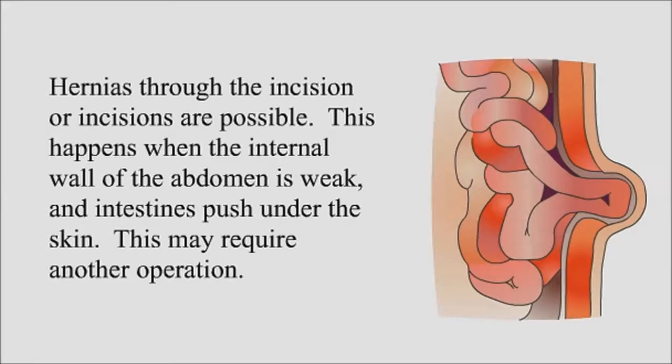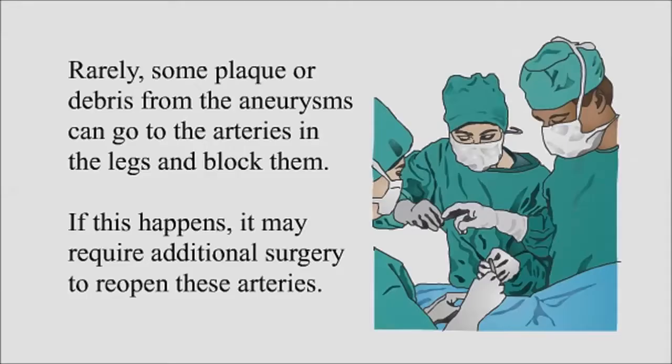Hernias through the incision or incisions are possible. This happens when the internal wall of the abdomen is weak and intestines push under the skin. This may require another operation. Rarely, some plaque or debris from the aneurysm can go to the arteries in the legs and block them. If this happens, it may require additional surgery to reopen these arteries.